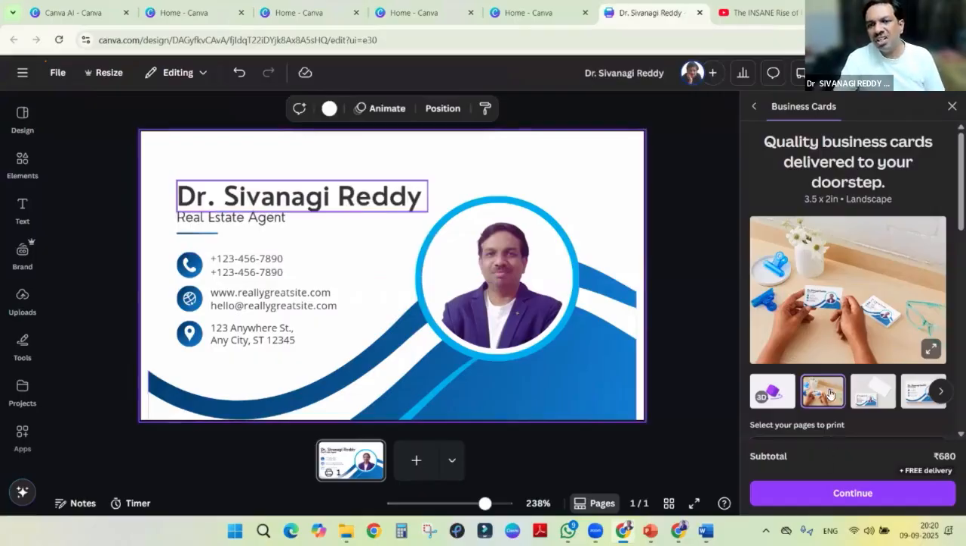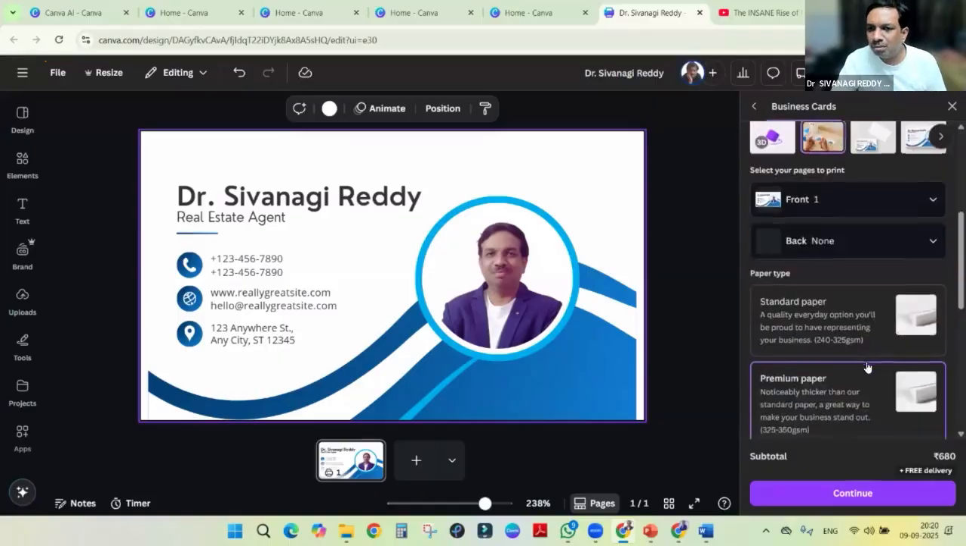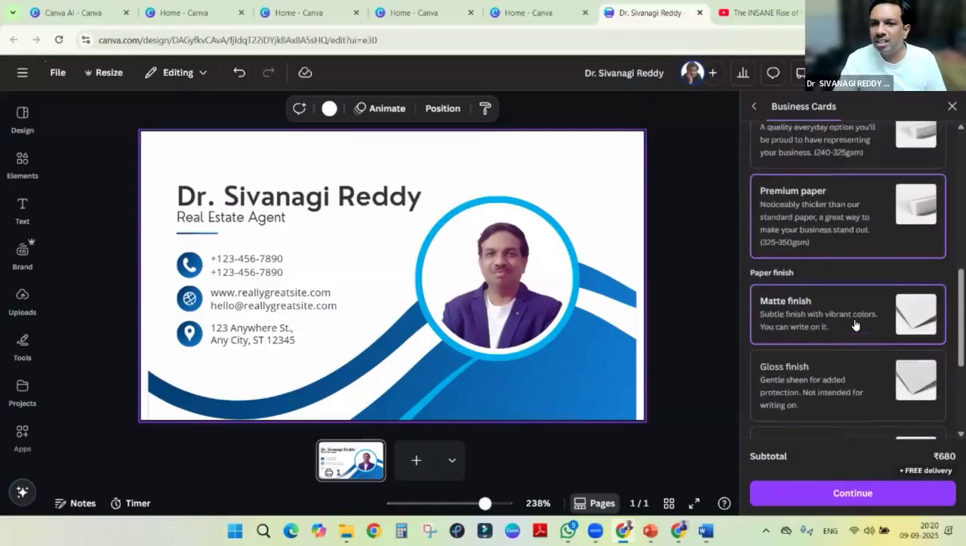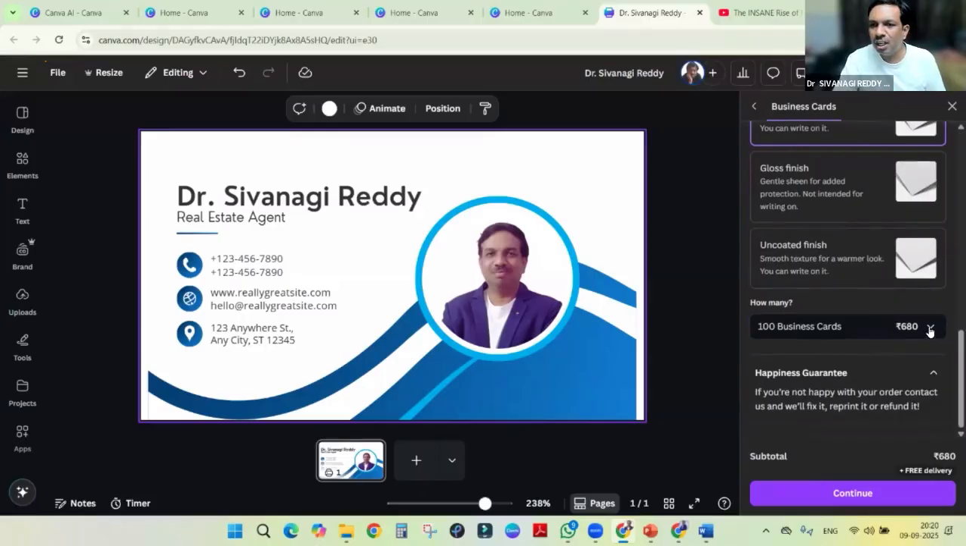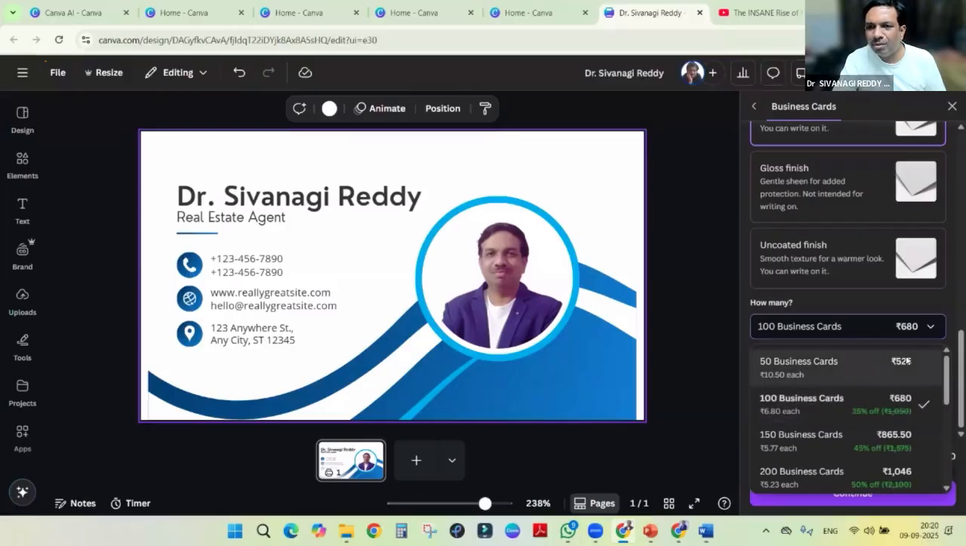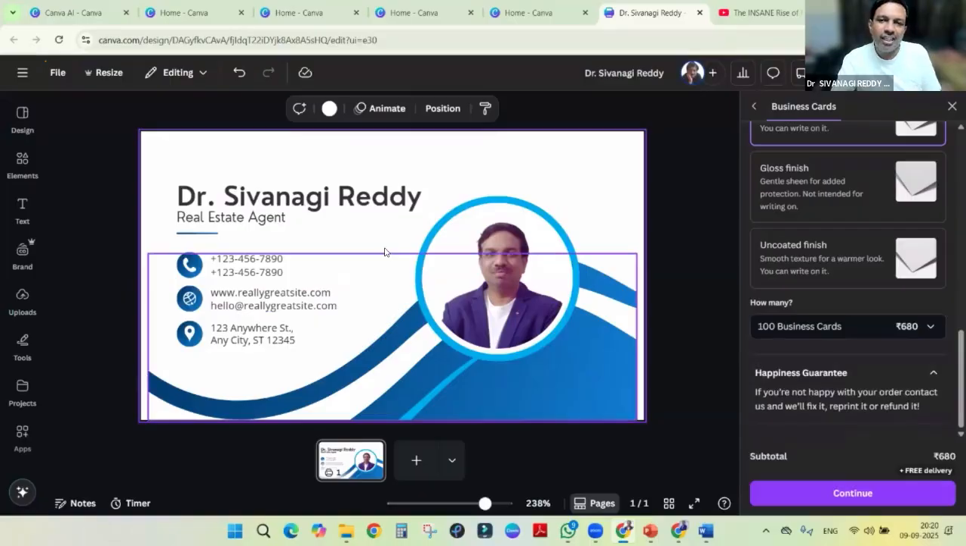There is a provision for printing. Here on the side you can see this design on different pages. 100 business cards, 680 rupees, like that they are charging, like 50 business cards, 525. Means we can design it and directly send to the company. They will print and send to our address, right? Fine. So we can make business cards as well.